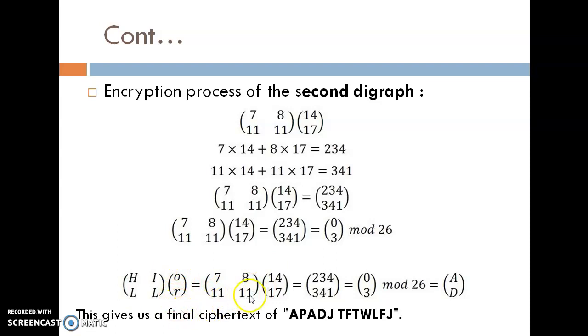For O and R, the values are 14 and 17. Do the multiplication of these numbers here, then modulo 26. The answer is 0, 3. So at the 0th position there is a character A, and at the 3rd position there is a character D. So the second two characters are replaced by the string AD. So the final text of the short example is AP, AD, JT, FT, WL, FG.